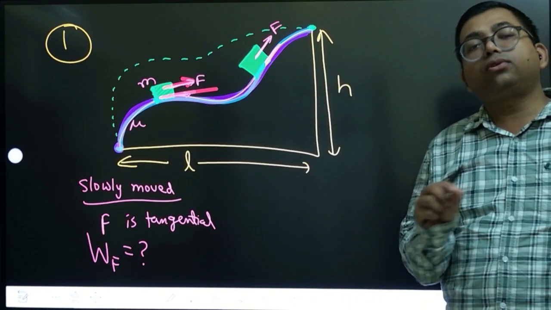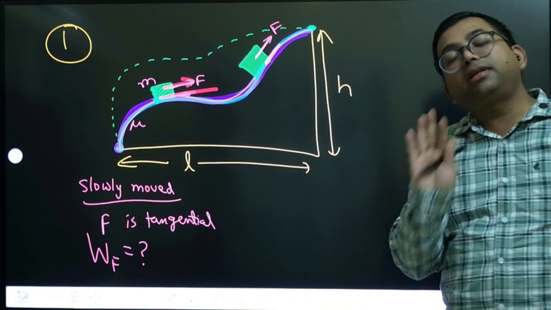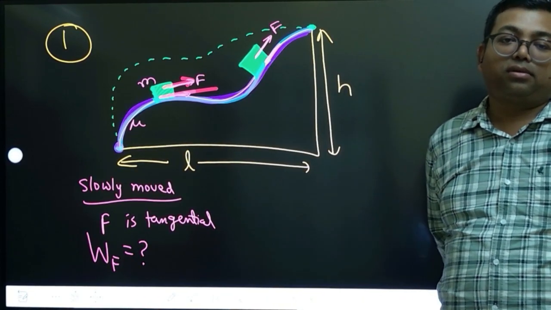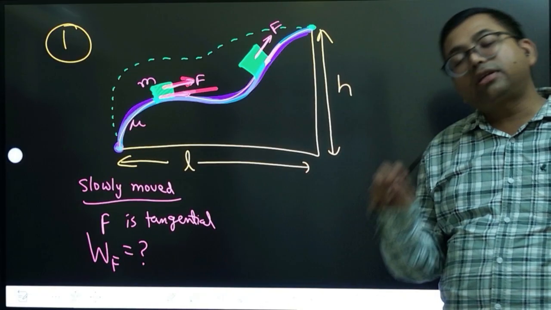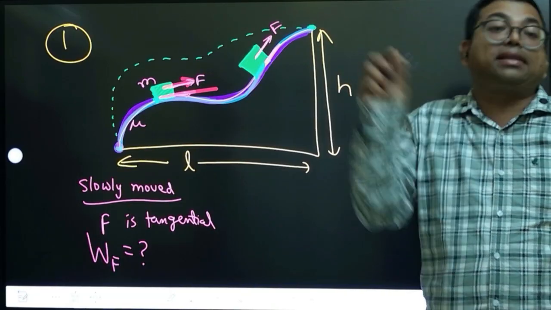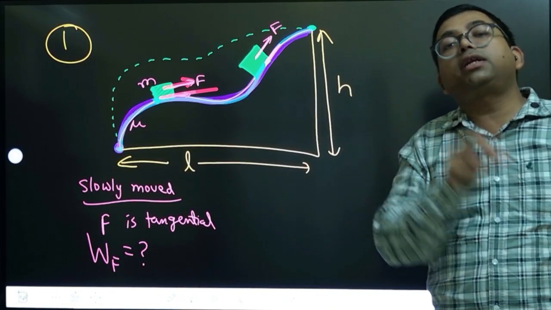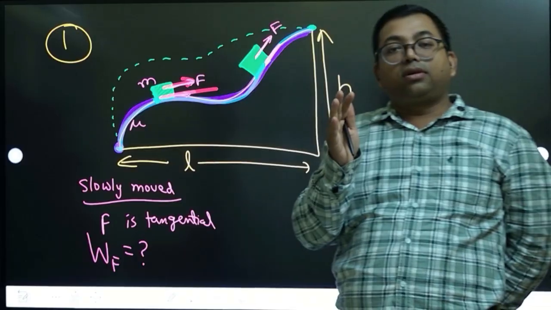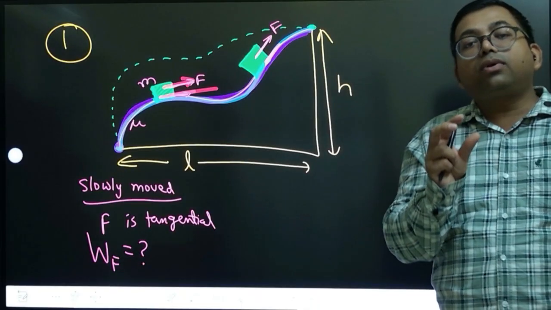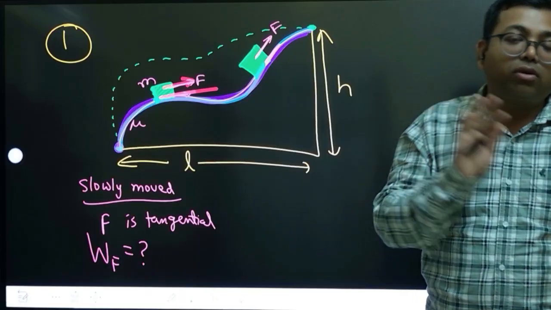It is moving slowly over the hill. It is balanced. That means it is always balanced. You are moving it, but you are keeping it always in equilibrium. You are not accelerating it. You are not producing a net force, because if you produce a net force, there will be acceleration, and if there is acceleration, speed will increase. So you are moving it by keeping it always in equilibrium, okay?